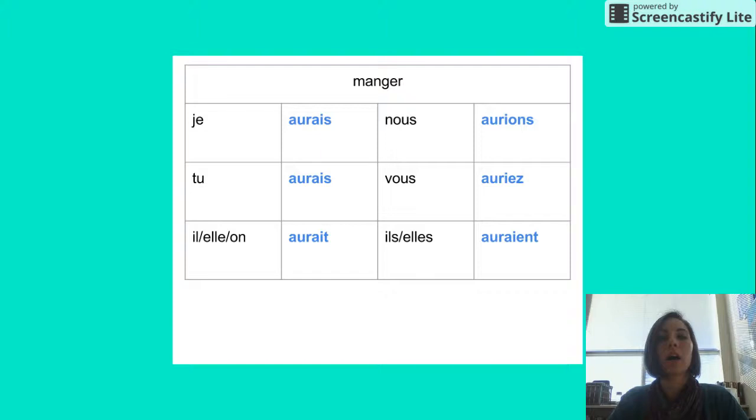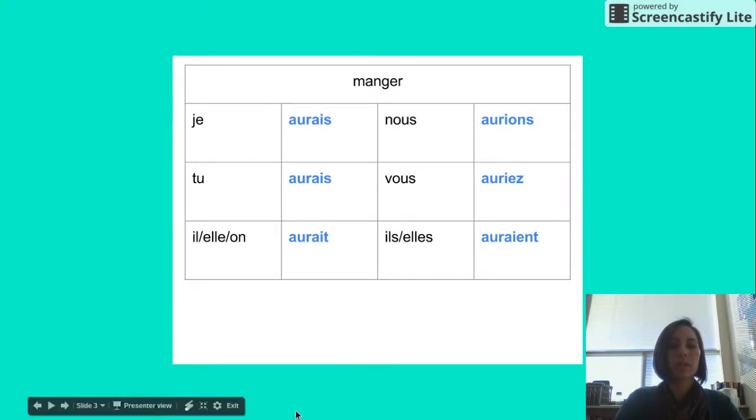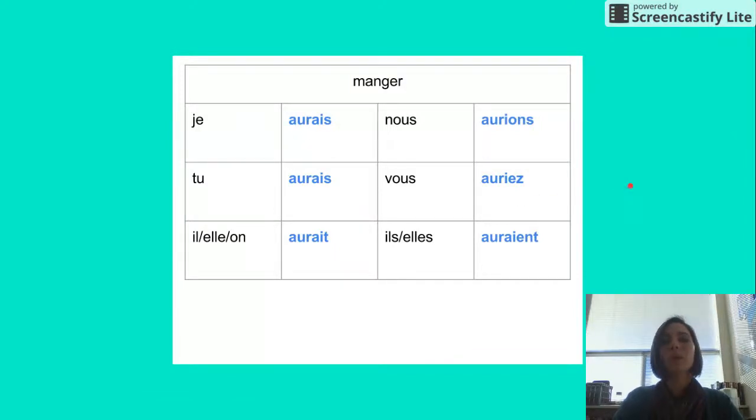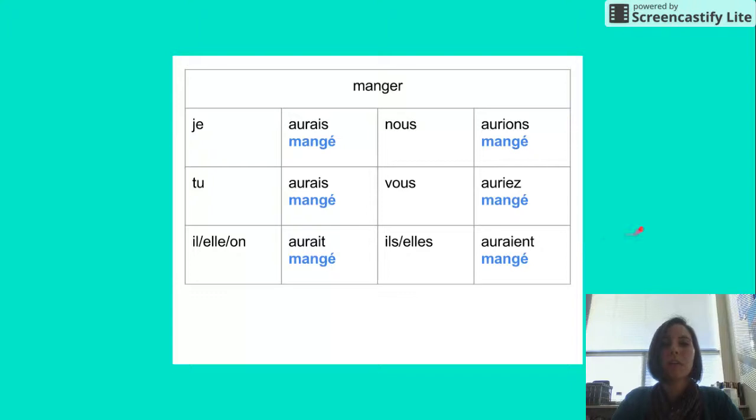Here's an example of how one would conjugate a verb in the passé du conditionnel. We have manger as our verb. If you remember, manger is a regular ER verb, and it uses avoir as the conditionnel because it's not a Vandertramp verb. So you'll see that for our conjugations, we would have j'aurais for the auxiliaire in the je form. Remember that if you're actually writing this out, you need to contract the je and the aurais. For tu, we would have tu aurais. Il, elle, on aurait, nous aurions, vous auriez, and ils, elles auraient. Okay? So that's our auxiliaire, and the second half is our participe passé.